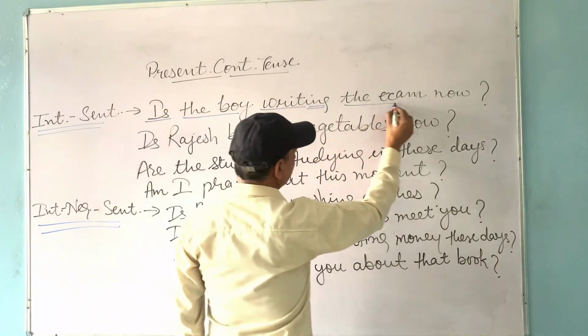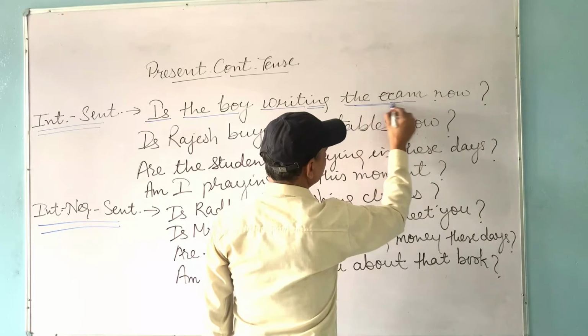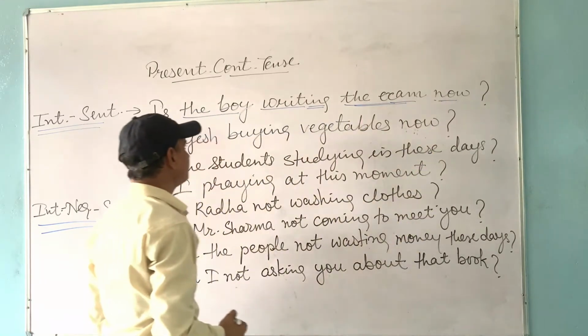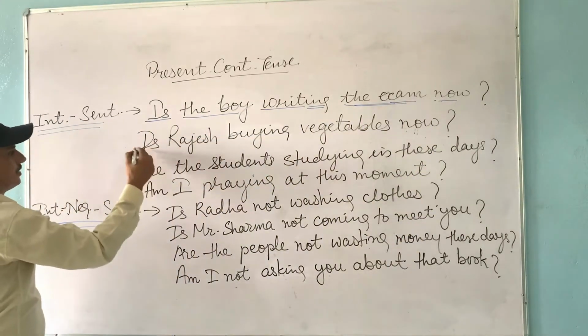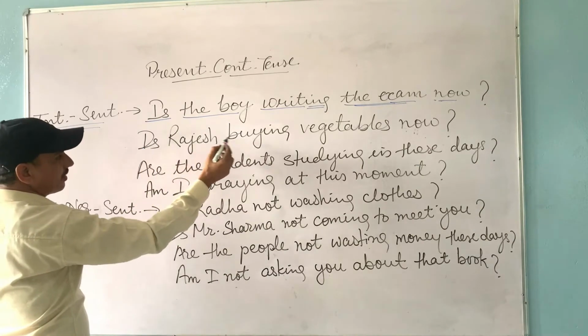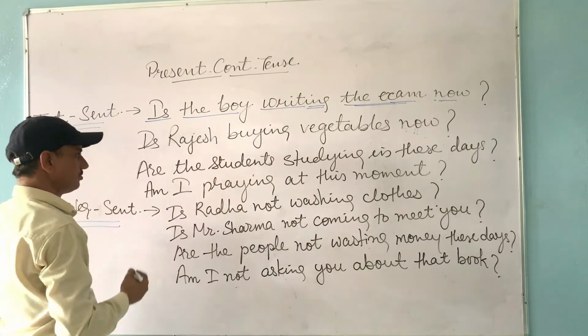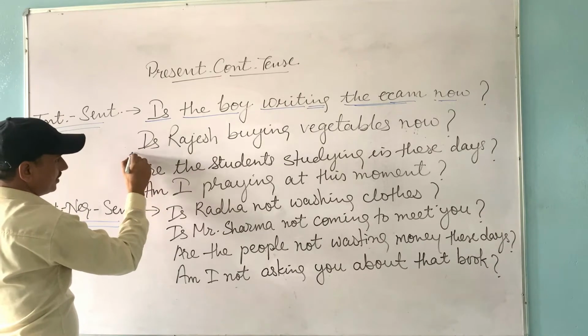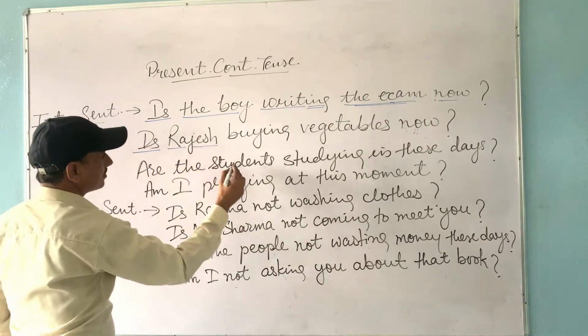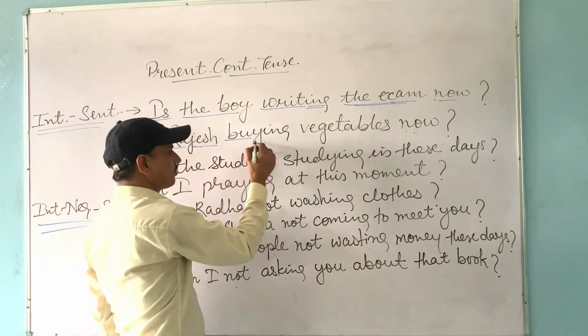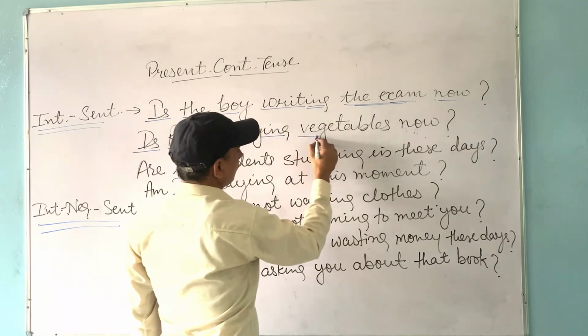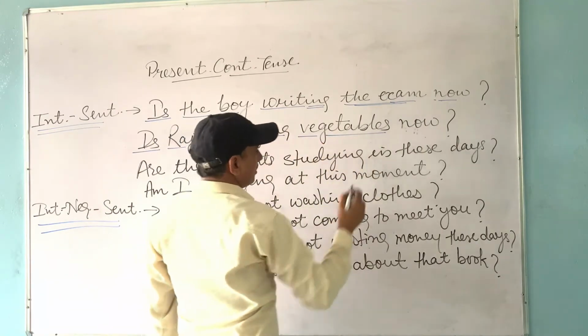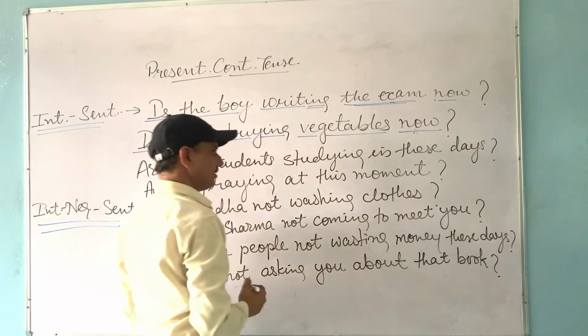The exam is the object and now is the other word. Next example: Is Rajesh buying vegetables now? So the helping verb is is, Rajesh is the subject, buying is the first form of verb with ing, vegetables is the object and now is the other word, and then the question mark.